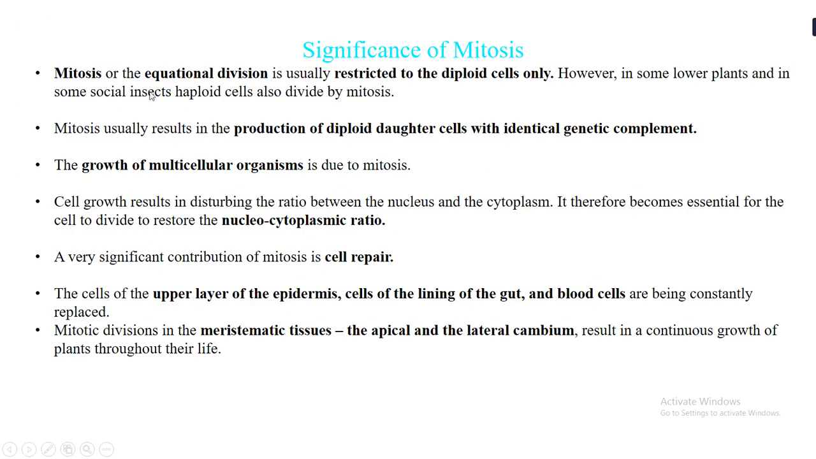After this we studied the significance of mitosis. Mitosis being an equational division, it is restricted to the diploid cell, and the production of diploid daughter cells is with identical genetic complement. That means identical genetic material is transferred from one cell to other. The growth of a multicellular organism is due to mitosis, and because of this it is very important to maintain the nucleocytoplasmic ratio.